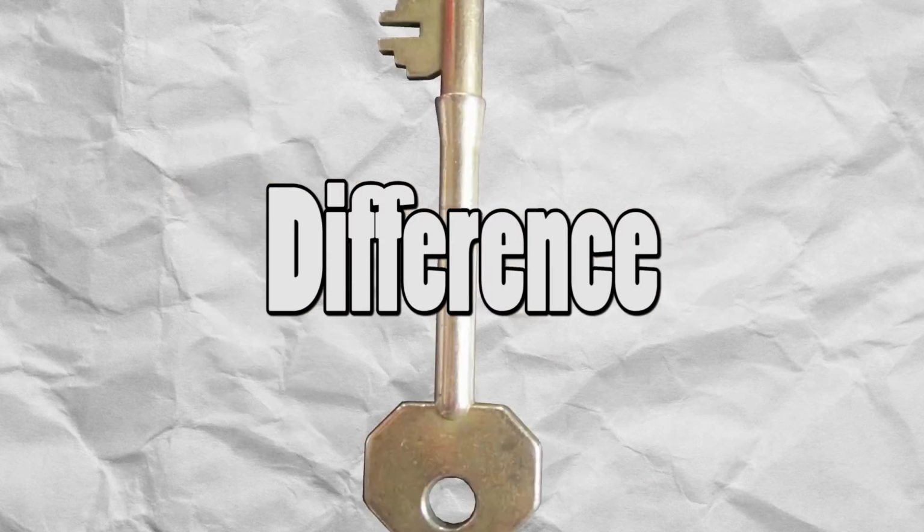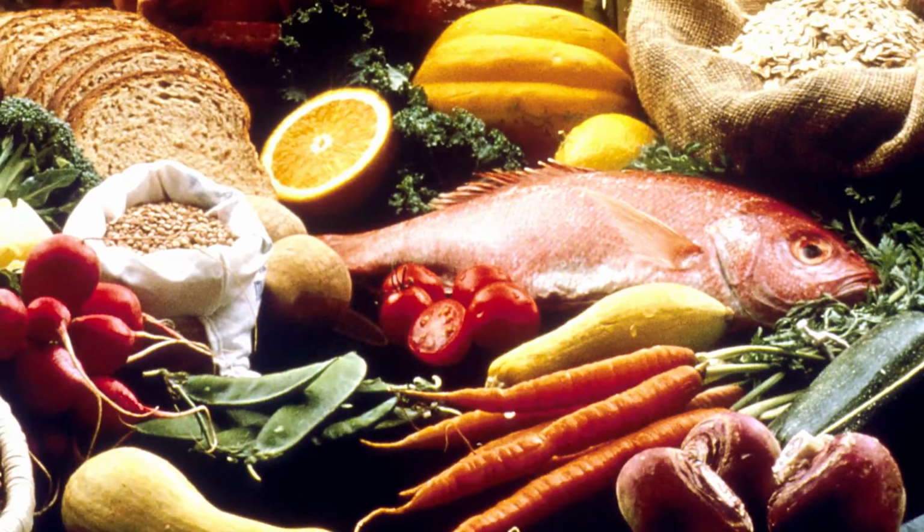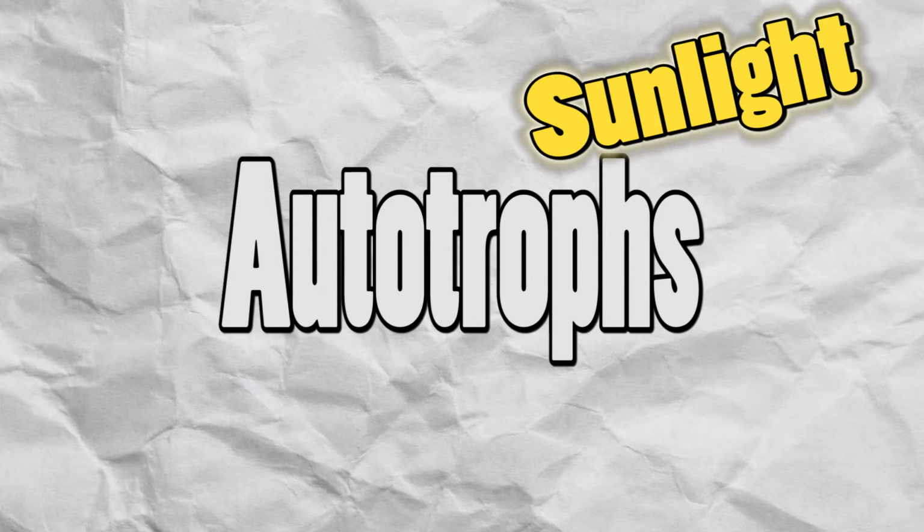The last key difference, at least that I could find, was animal cells require an external source of energy, like vitamins or proteins, to function. They are called heterotrophs. Plant cells, on the other hand, are autotrophs, which means they can generate their own source of energy using inorganic substances like heat or sunlight. Well, that's it for cell differences, but do you remember my second question about organelles?